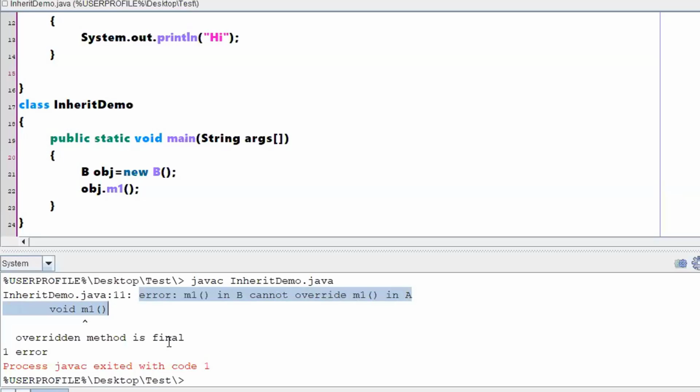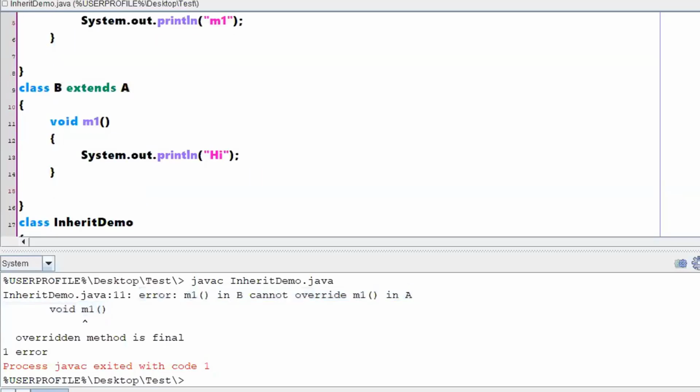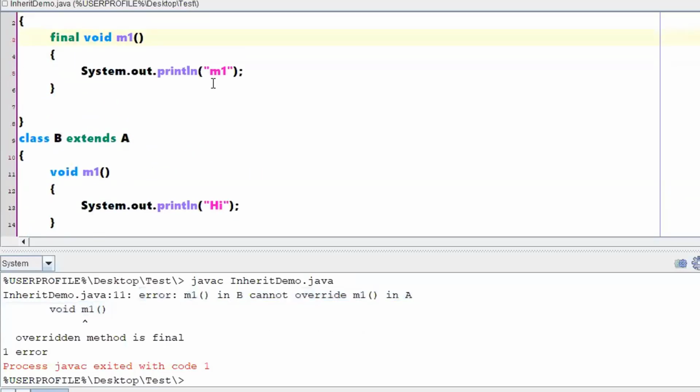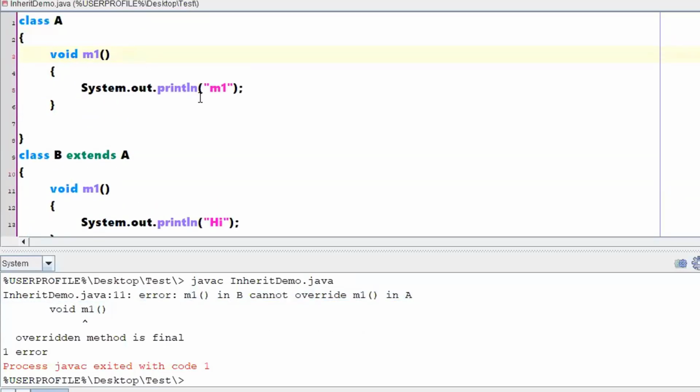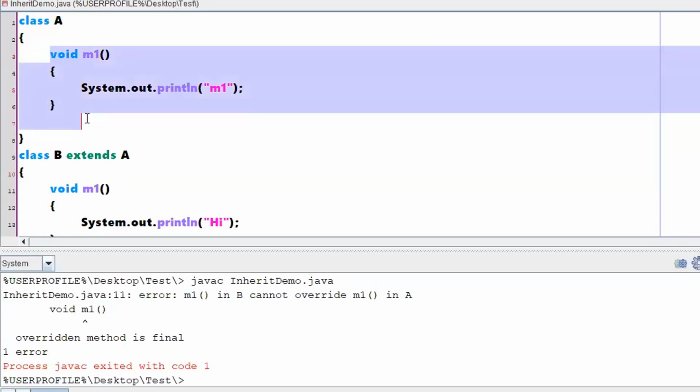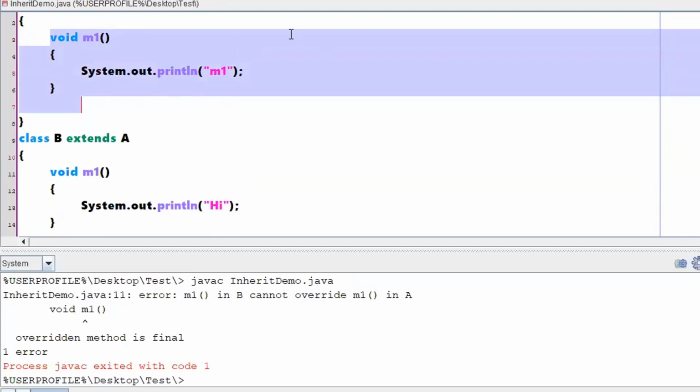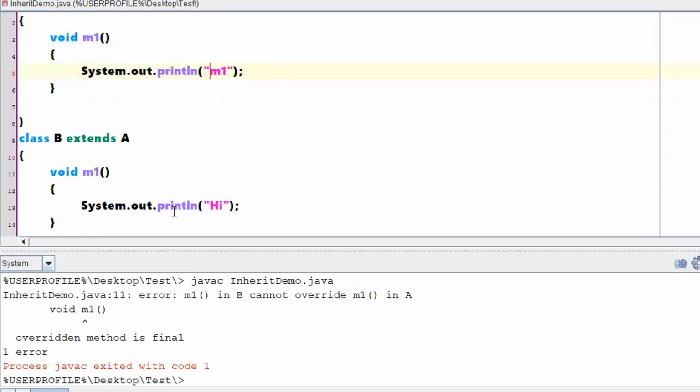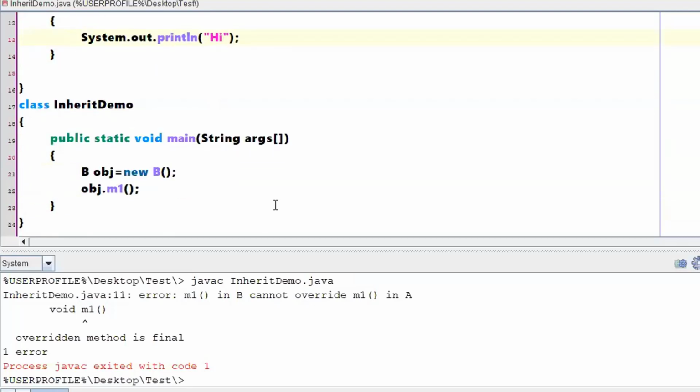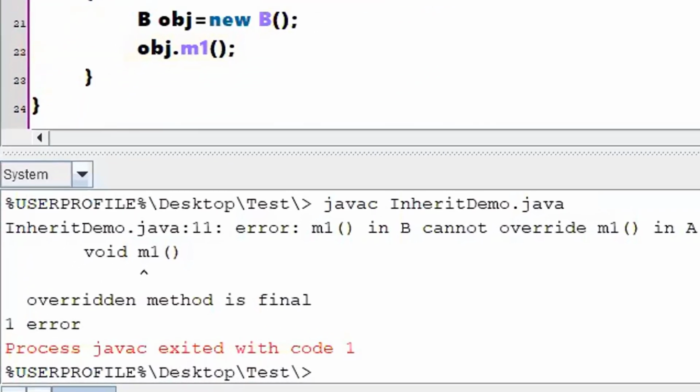Didn't understand? No, sir. Did you understand method overriding? Yeah, up to here. Yeah. Is this method overriding? This m1 now has got two definitions. One definition in class A and another definition in class B. If I am executing this particular program, then this definition will be shown.